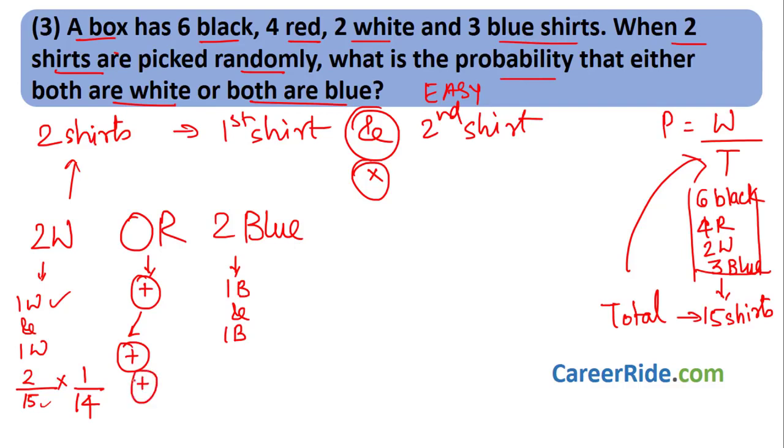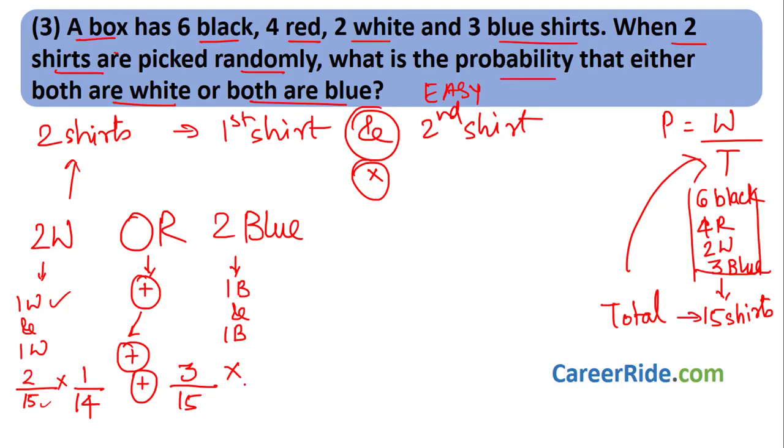This plus sign comes over here. Now I choose a blue shirt. How many blue shirts are there? 3. I want blue. So 3 possibilities of blue are there, divided by total number of possibilities, 15. I choose one blue shirt and keep it in hand, and then I go and choose the second. So and means multiplication.